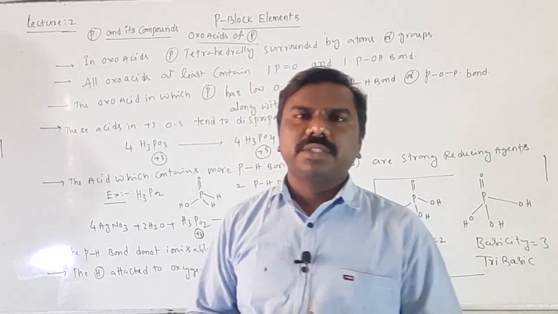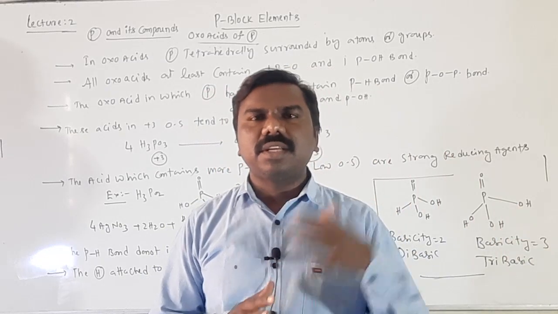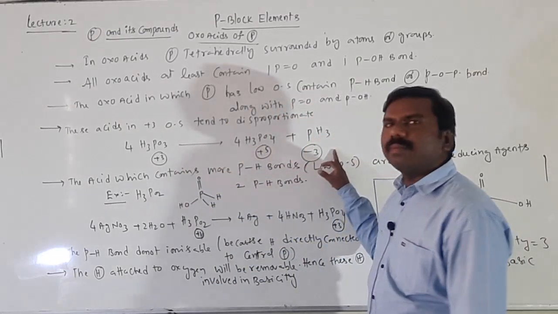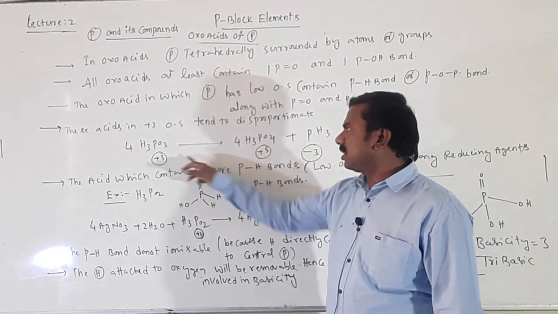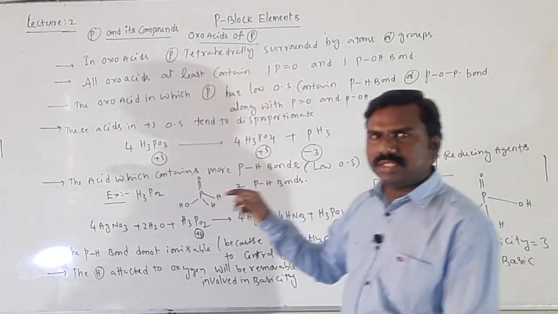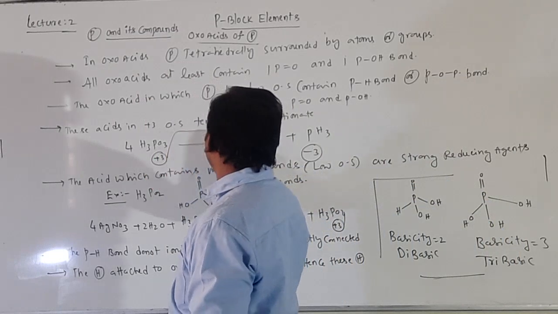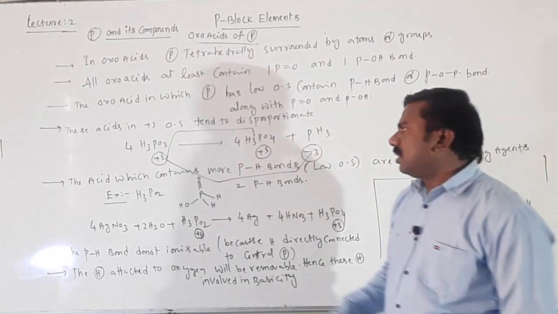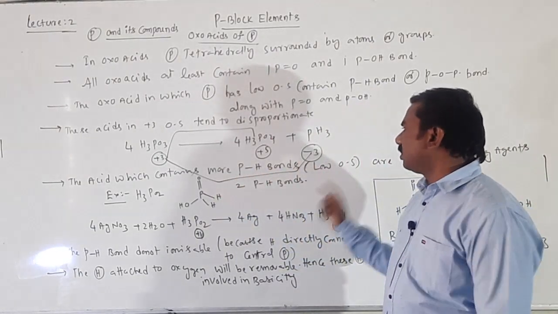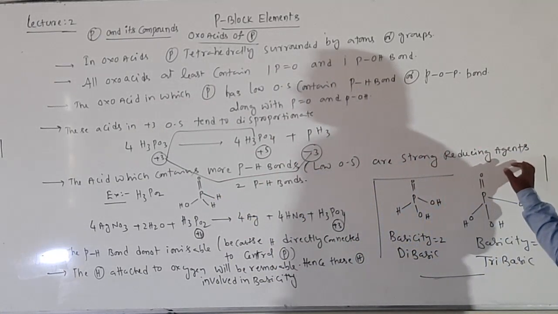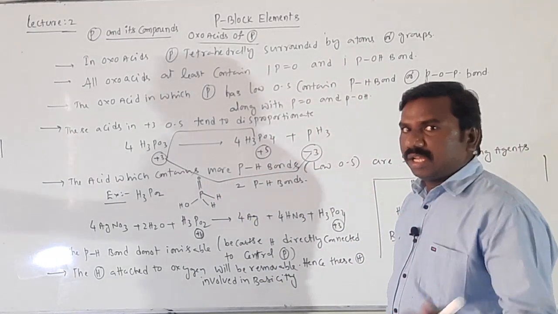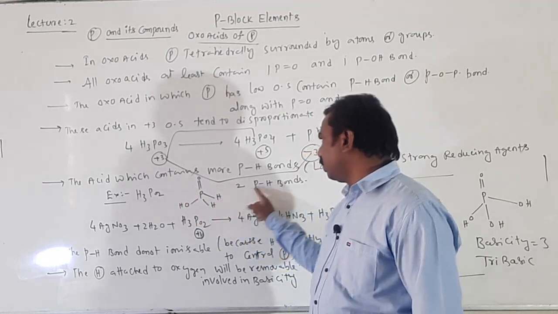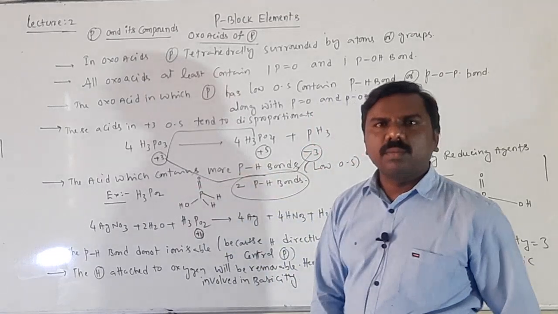Disproportionate means a redox reaction. So +3 undergoes oxidation, +3 undergoes reduction. +3 converted into +5 is oxidation, +3 converted into -3 is reduction. Increase in oxidation state is oxidation, decrease in oxidation state is reduction. So the acid which contains more P-H bonds or lower oxidation state is a strong reducing agent because it can oxidize easily. Then the example is H3PO2, it has 2 P-H bonds.